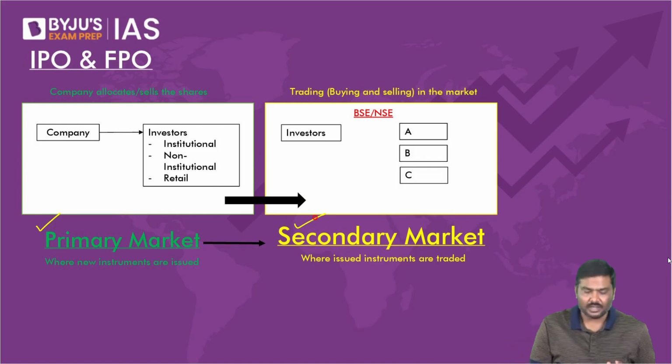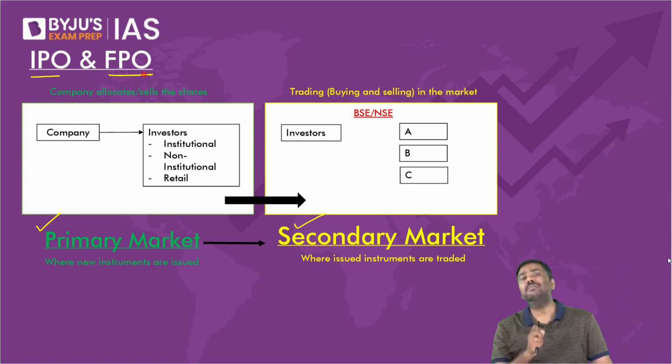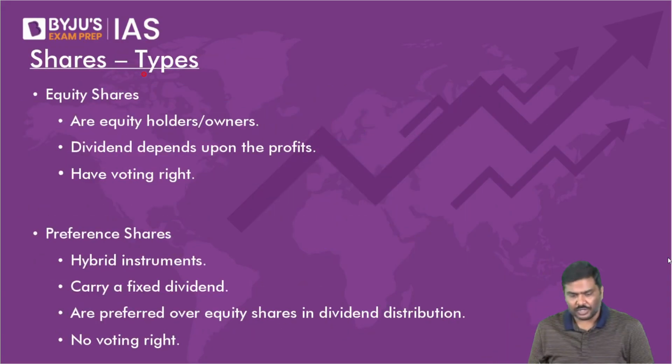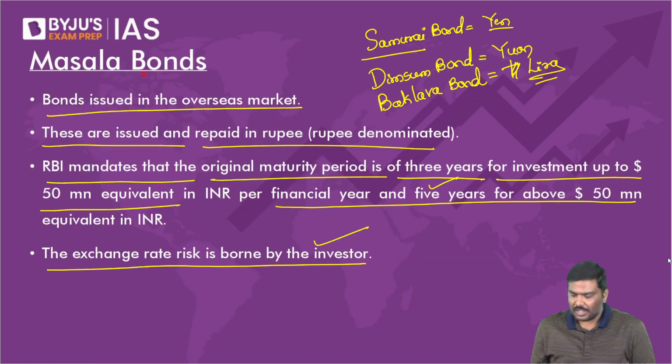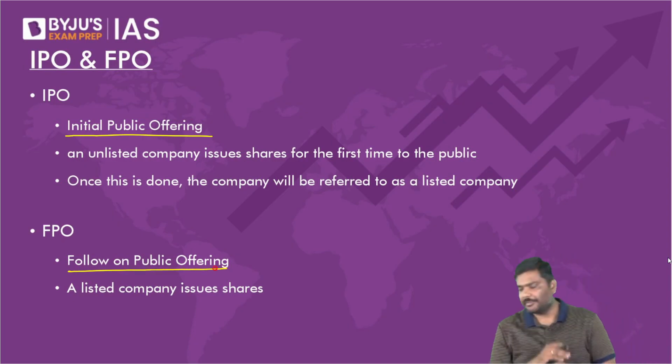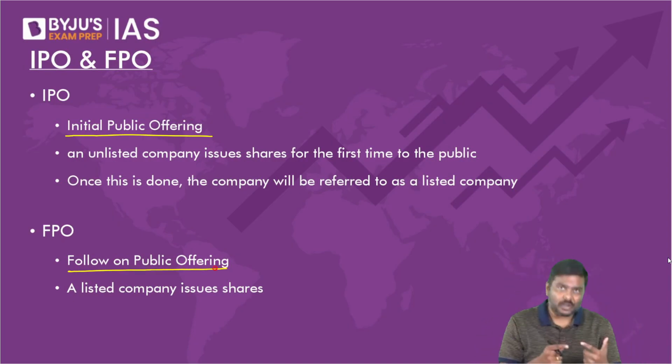Now come to the point here. In case of the idea of primary and secondary, there are two terms, IPO and FPO. What is the long form of IPO and FPO? Let me show it to you. IPO basically stands for initial public offering and FPO stands for follow-on public offering. Now, what is the initial public offering?